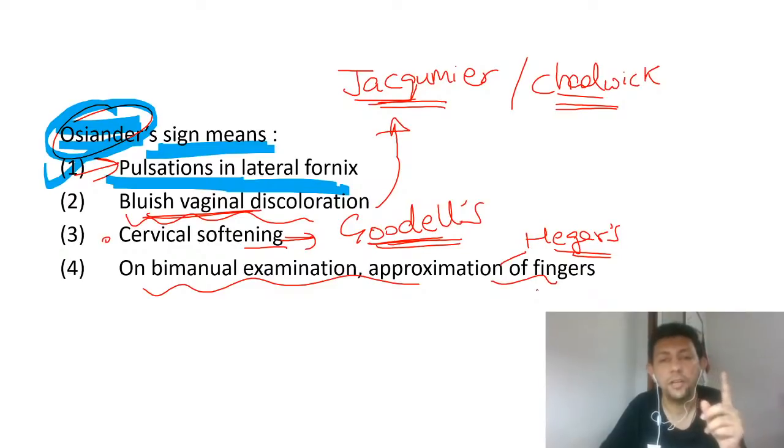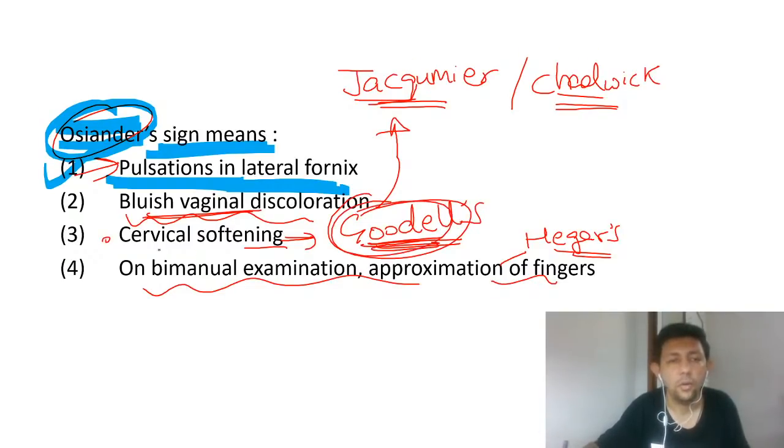So just the way to remember this, I like to tell all my students: from firm to hard, if your lips are soft, it is good. Good is Goodell. Clap. So cervical softening, Goodell sign. You'll remember me on the day of the examination when I tell the cervical softening. If this conversion takes place from firm to soft, the lips are soft, it is good. Good is Goodell. That's the way you remember Goodell sign. I repeat, non-pregnant cervix feels like the tip of the nose, and pregnant cervix feels like the lips.